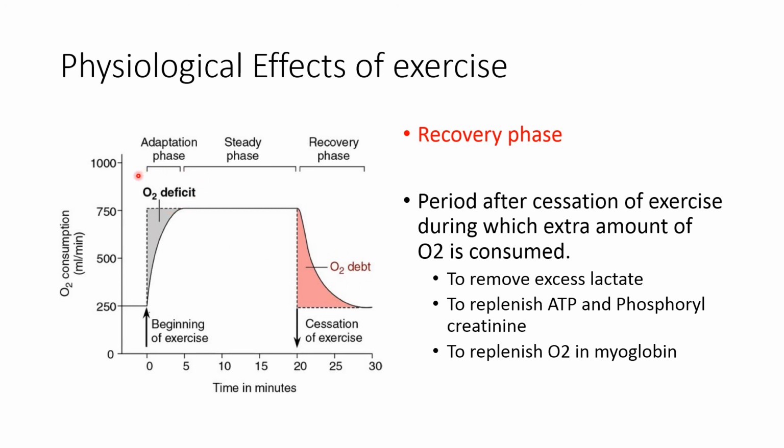During the adaptation phase, oxygen deficit occurs which activates the anaerobic metabolism, and to replenish the oxygen deficit that occurs during the adaptation phase, oxygen debt is fulfilled during the recovery phase. So this extra amount of oxygen is consumed during the recovery phase to remove excess lactate, to replenish ATP as well as the phosphocreatine, and to replenish oxygen in the myoglobin. So oxygen debt is fulfilled in the recovery phase during the physical activity.